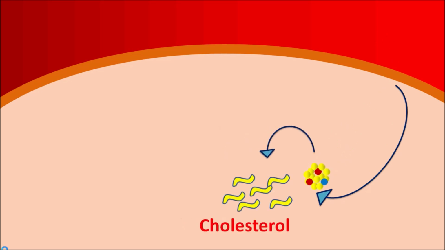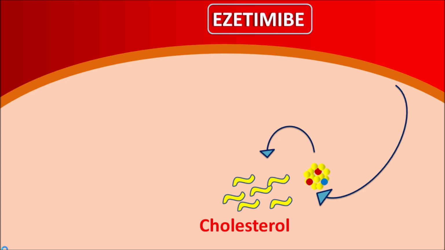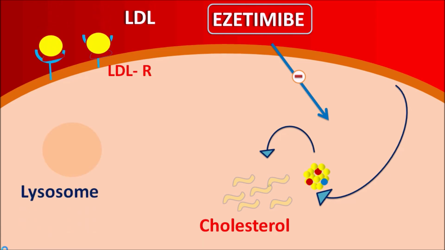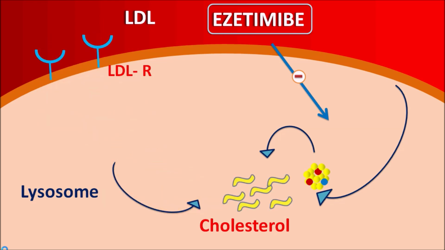Now, the chylomicron remnants can enter into the hepatocytes, where they can be converted into free cholesterol, such that cholesterol can be stored in the liver. Ezetimibe blocks the absorption of cholesterol, so it can reduce the transport of chylomicron remnants, so that the cholesterol storage within the liver is reduced. Now, in order to increase the stores of cholesterol within the liver, hepatocytes express LDL receptors. LDL cholesterol which is present in the blood can bind to these LDL receptors. Then it is going to be internalized by lysosome. The lysosome can digest this LDL cholesterol and release it as free cholesterol.